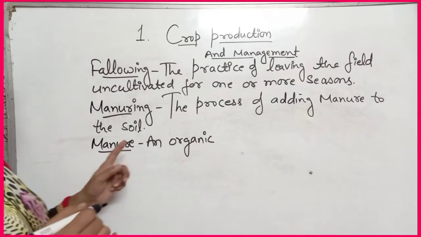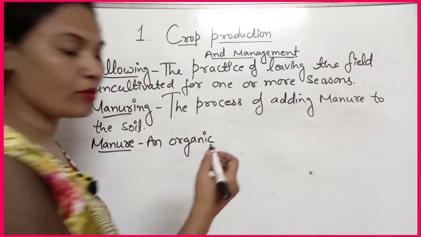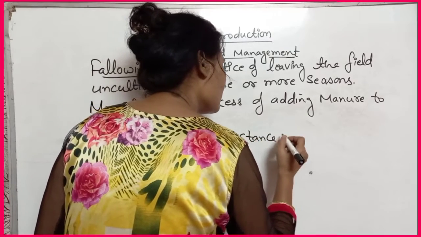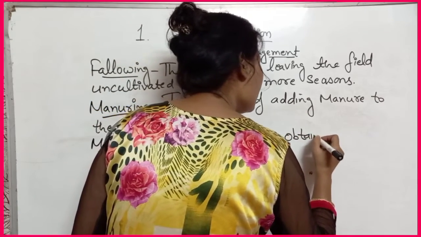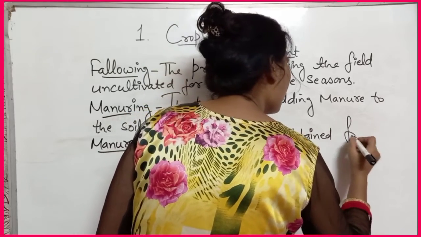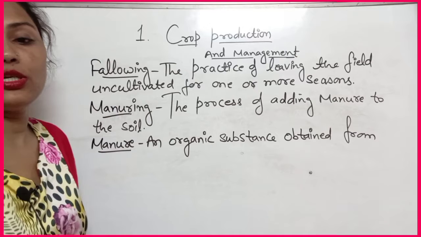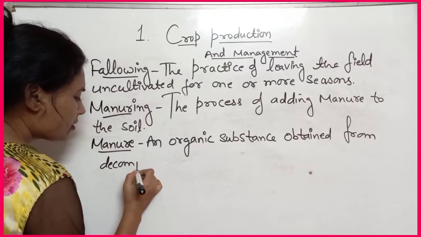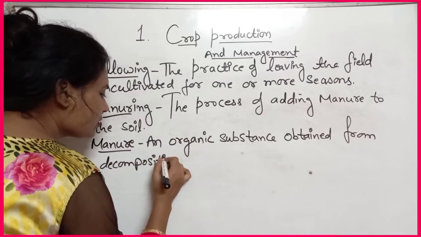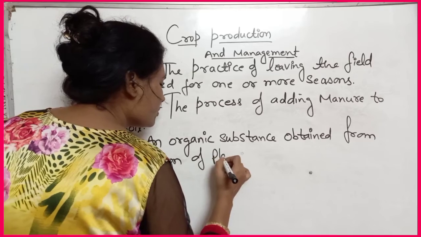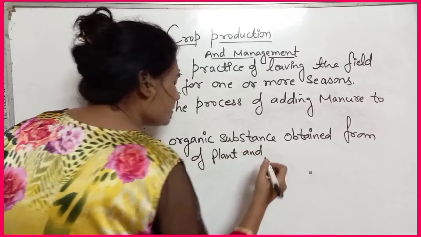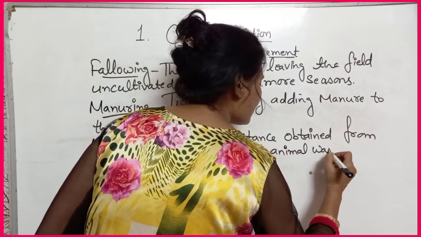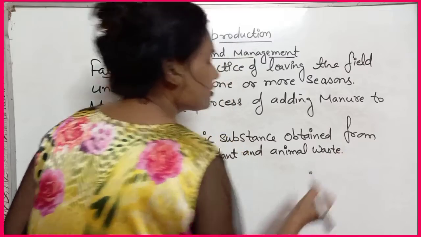Okay, so manure is an organic substance obtained from decomposition of plant and animal waste. That is known as manure.